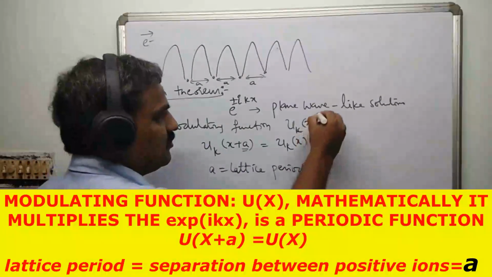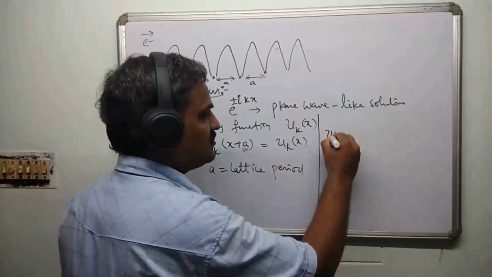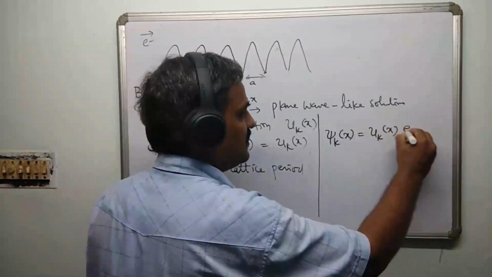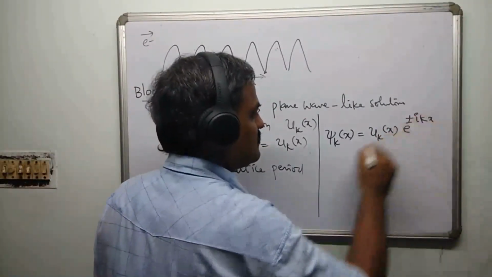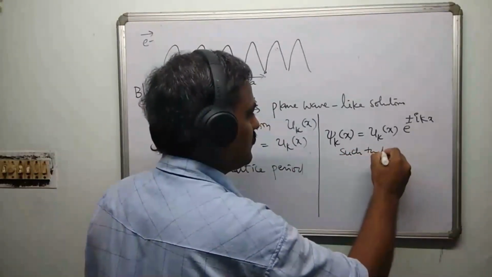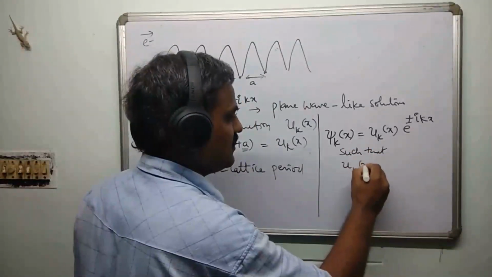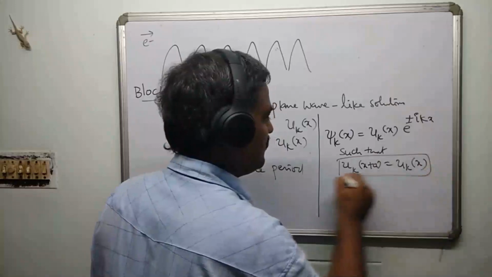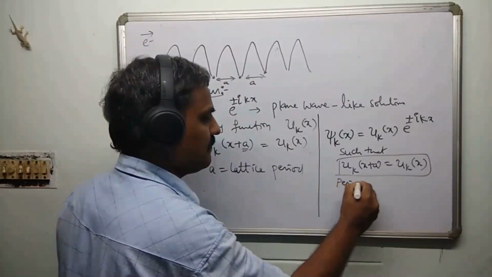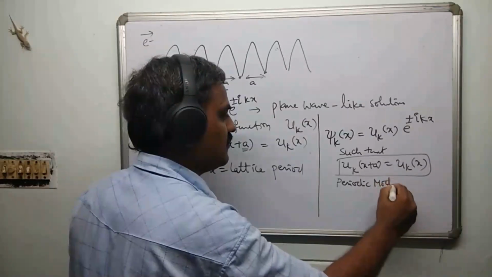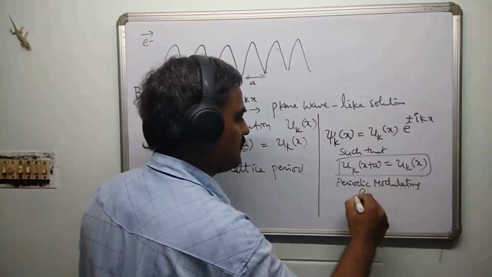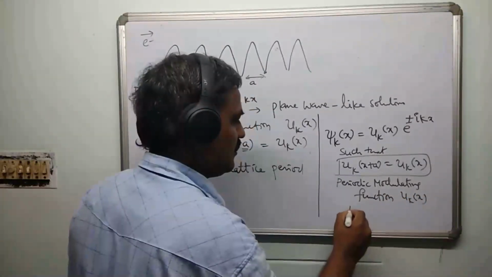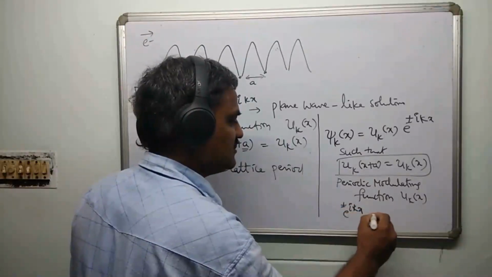So mathematically, Bloch theorem can be stated like this. It is going to admit a solution psi k of x of the form uk of x e power plus or minus ikx, such that uk of x plus a is equal to uk of x. This is the periodic modulating function uk of x, right? And e power plus or minus ikx, these are plane waves.